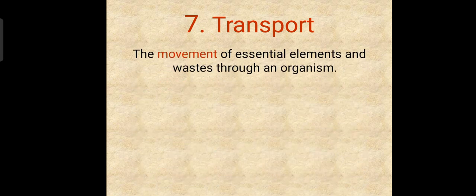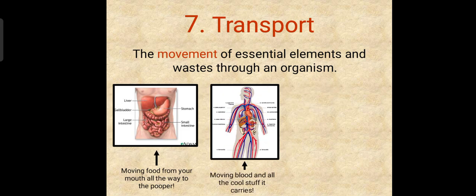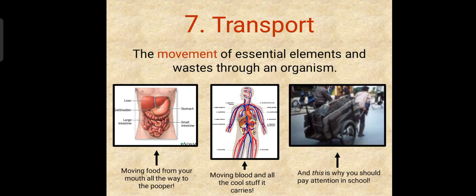Our next characteristic of living things is transport. We usually see movement of essential materials and waste products of metabolism, how they move from one location to the next location. You can see food moving from the mouth all the way to where you pass it out from. Then you can also see movement of blood through the blood vessels. This is a characteristic of living things. Is this why you should pay attention in school? That's a question. You can see this guy here is pushing a wheelbarrow.